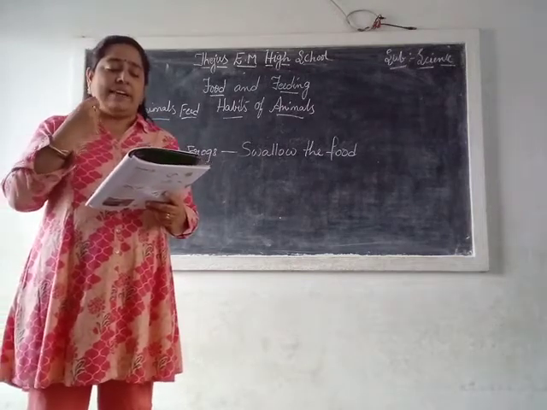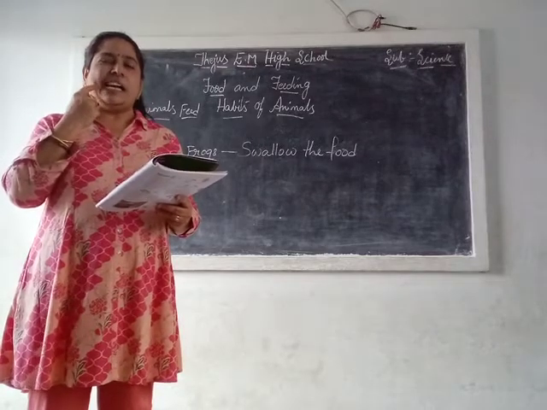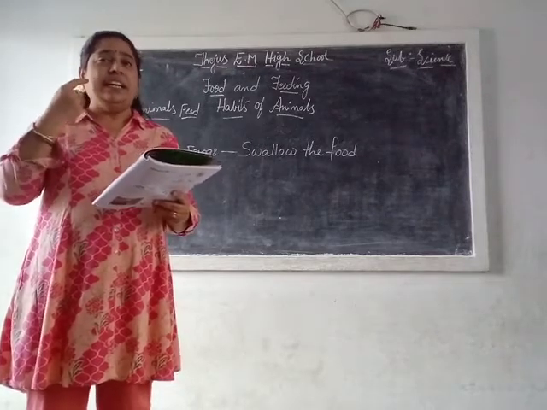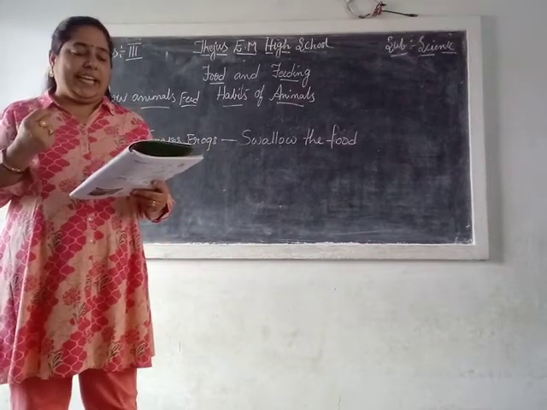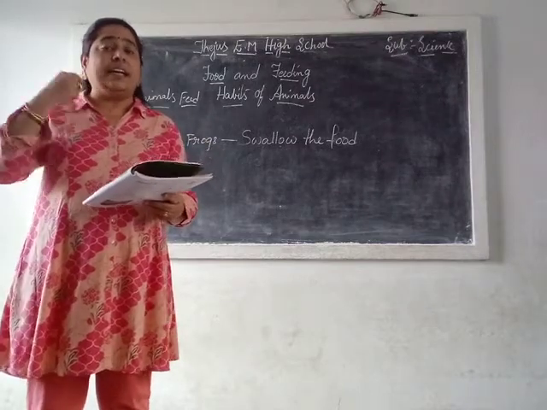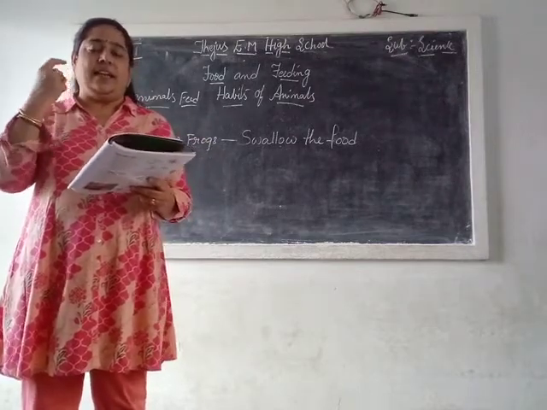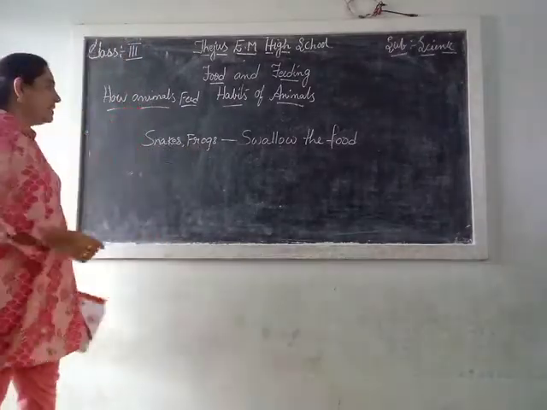They also have strong grinding teeth. Grinding means they will grind with the teeth. They have the grinding teeth at the back of their mouth. What are flesh-eating animals?